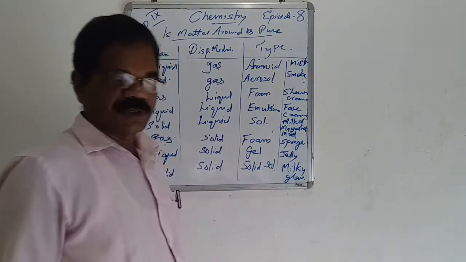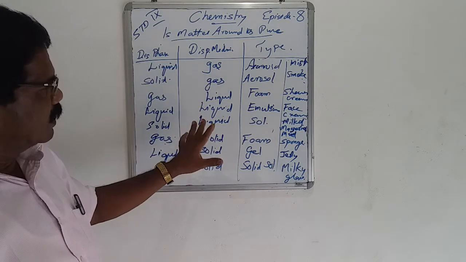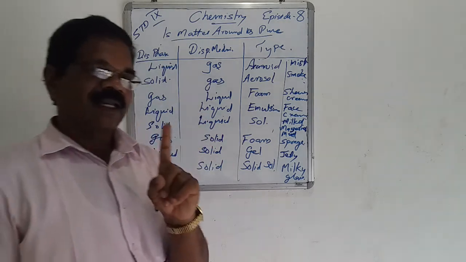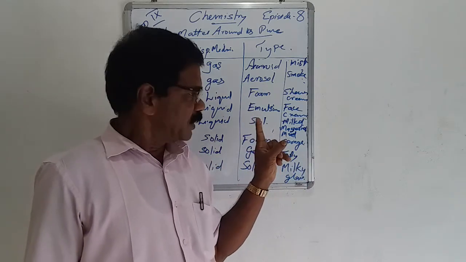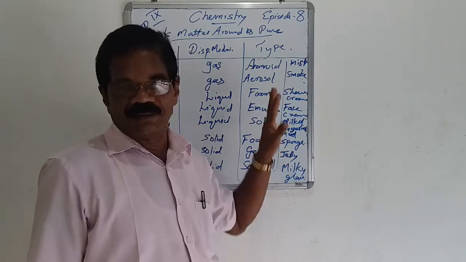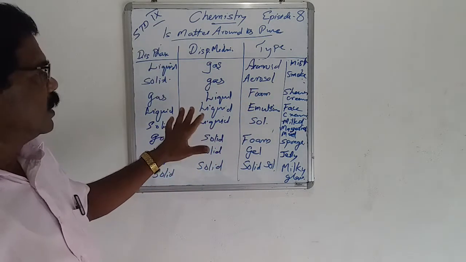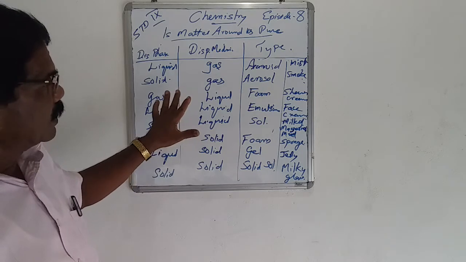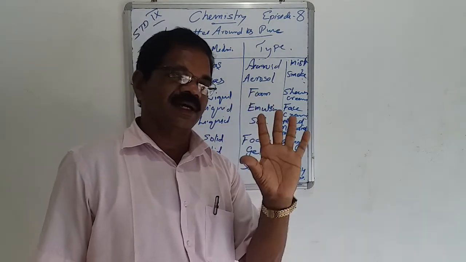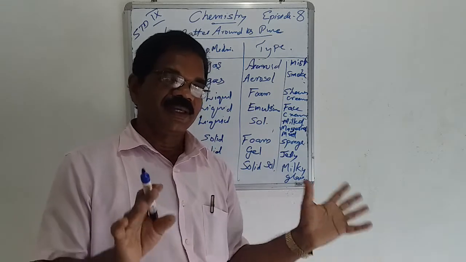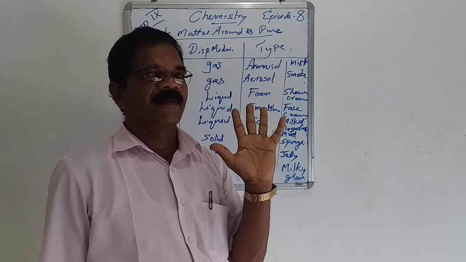So several times you read these categories and make yourself familiar with them. You can't learn them all at one time. There is no other method. You learn them one by one, each day, and you will become familiar with them. So the solution, now you can see there are 10 categories. We have divided the solution into 10 categories. Can you remember the 10 categories?